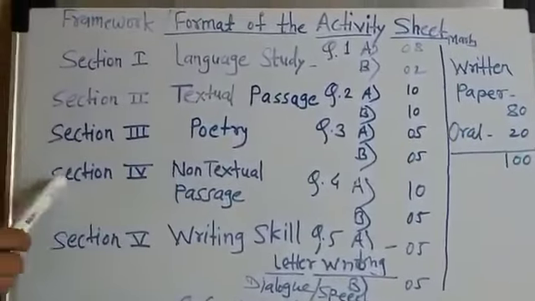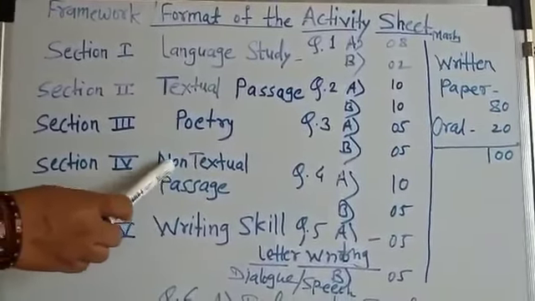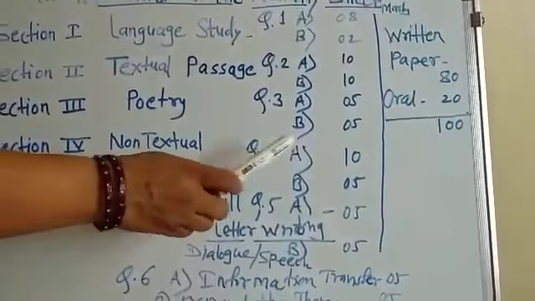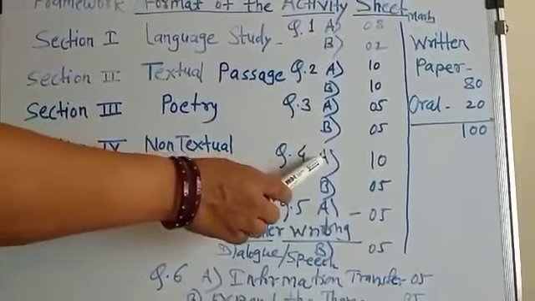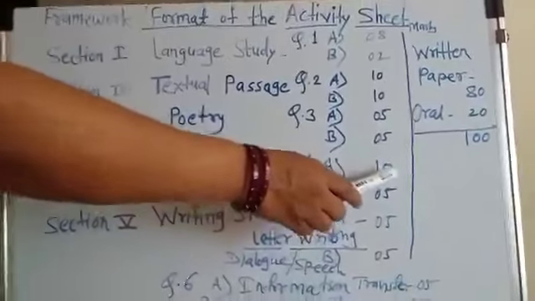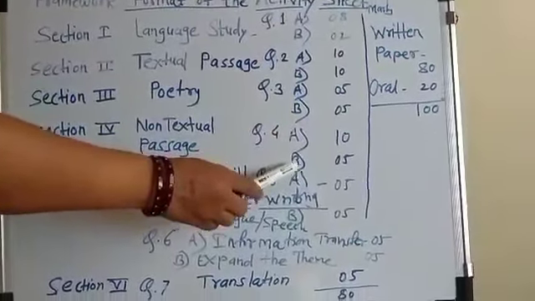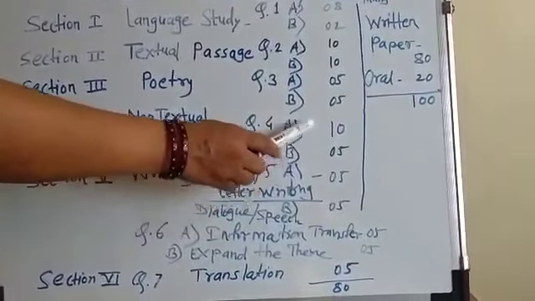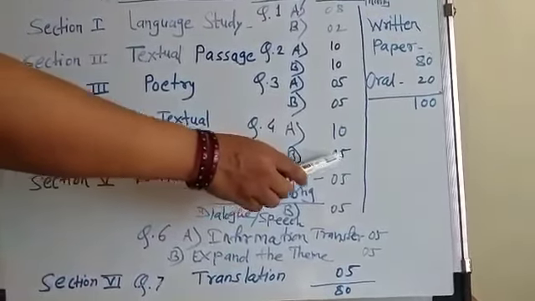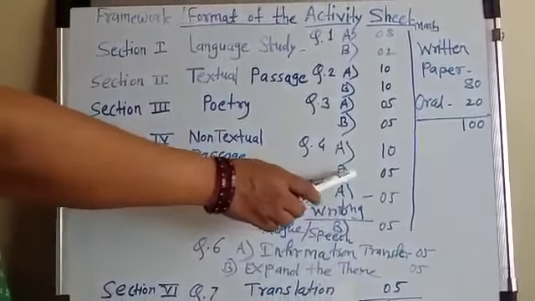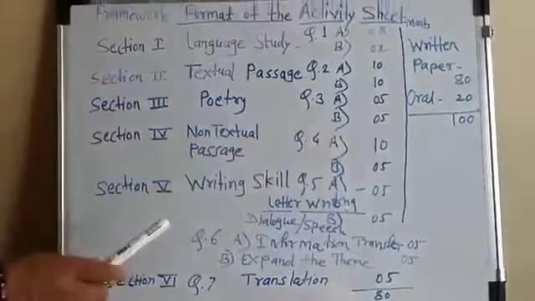Then section number 4 is non-textual passage and question number 4. A is for non-textual passage and that is for 10 marks. B is the summary of the same passage, that is for 5 marks. Means question 4 is for 15 marks.